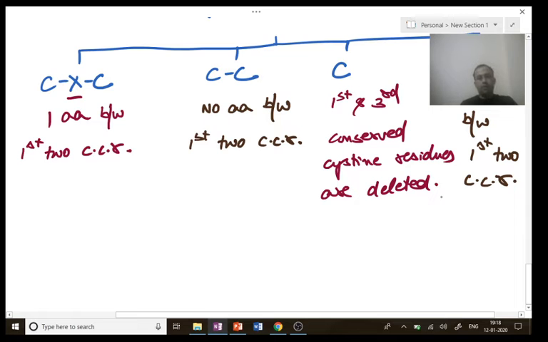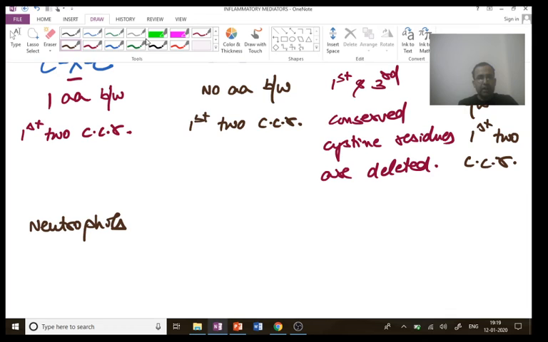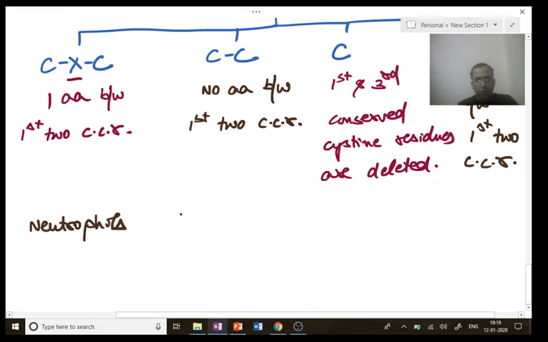Three amino acids. Next, this is not important. What is important is these classes of chemokines are chemotactic for a particular cell. Which cell? The first class is chemotactic for neutrophils. The second is for all leukocytes except neutrophils.